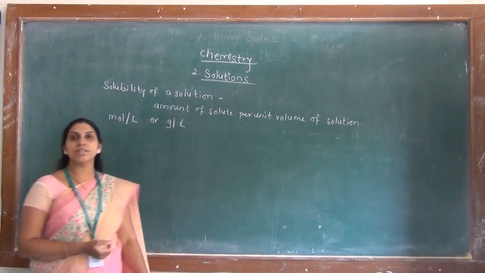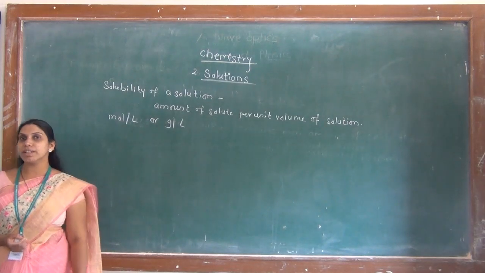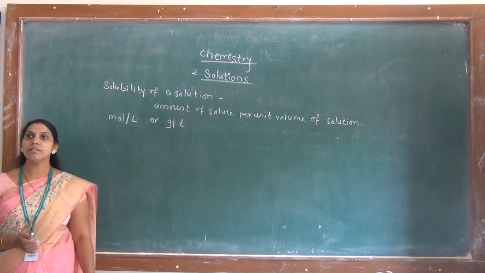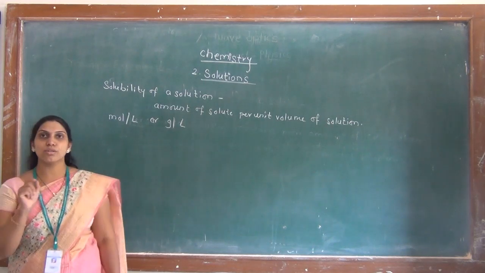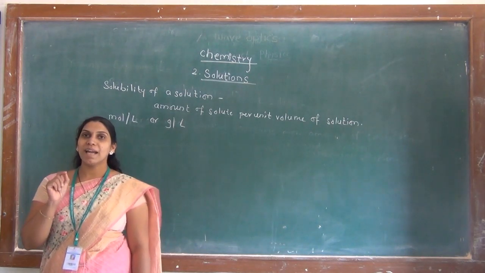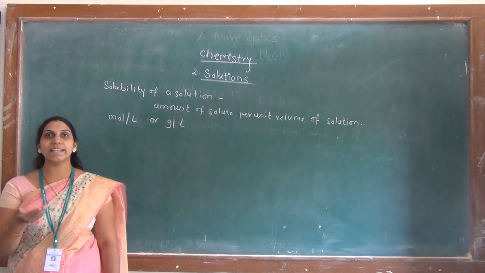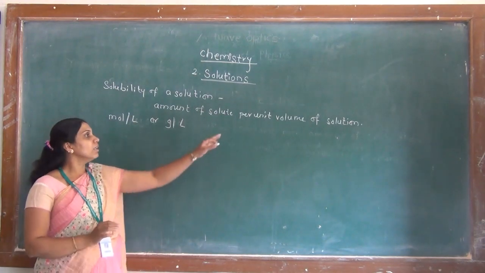There are two units for measuring the solubility. First is mole per liter and another is gram per liter. The solubility of a solution is the maximum amount of the solute that can be accommodated in the given volume